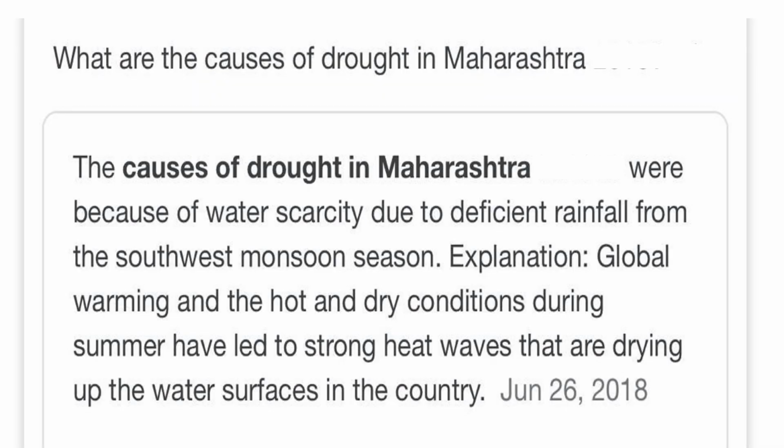In Maharashtra, it was mainly because of water scarcity due to deficient rainfall from the southwest monsoon, and because of global warming, which had created very hot and dry conditions during the summer season. And the effect was that the whole area was affected by the strong heat waves, and these heat waves went on drying up the water surfaces in the country as well as the other drought concerned area.